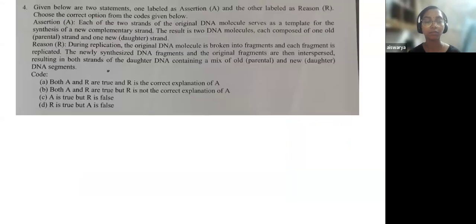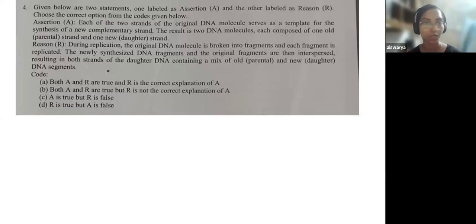Now, given below are two statements, one labeled as assertion. So this is a very basic type of question, an assertion-reason type of question. Here, given below are two statements, one labeled as assertion and the other labeled as reason. You have to choose the correct option from the code given below. You have learned how to approach this kind of question. Two statements will be given, one will be assertion, the other will be reason, and you have to understand if there is any connection between these two.